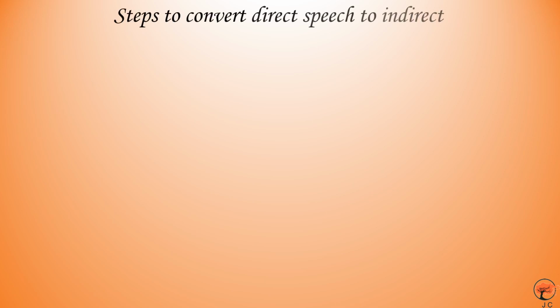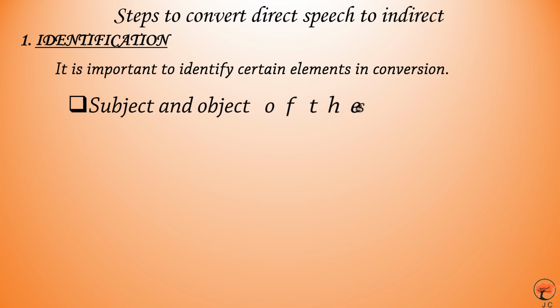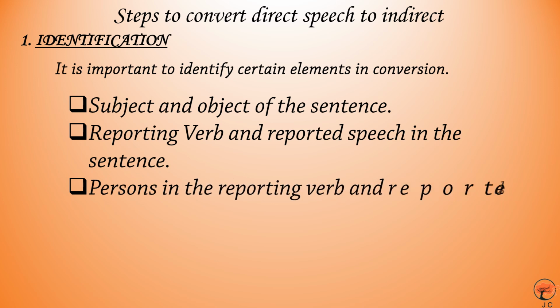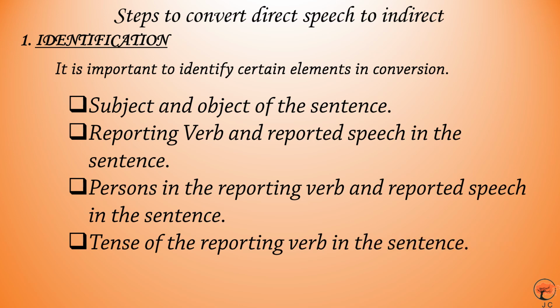There are a few steps to convert direct speech to indirect speech. If you can learn these steps properly, you can also convert vice versa. That means you can also change a sentence from indirect speech to direct speech. So, what is the first step? The first step is identification. What will we identify? We will identify the elements that we have already learnt. What are those? Let's take a look. Subject and object of the sentence, reporting verb and reported speech in the sentence, persons in the reporting verb and reported speech in the sentence, tense of the reporting verb in the sentence. So this is it.